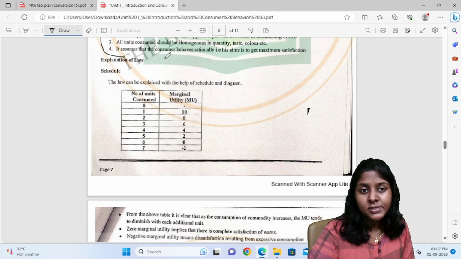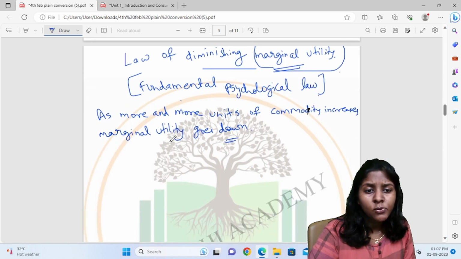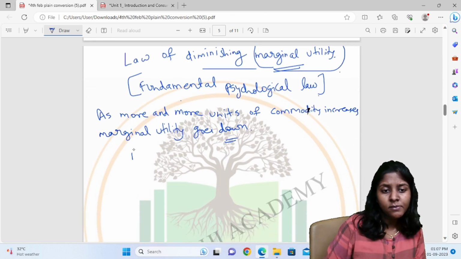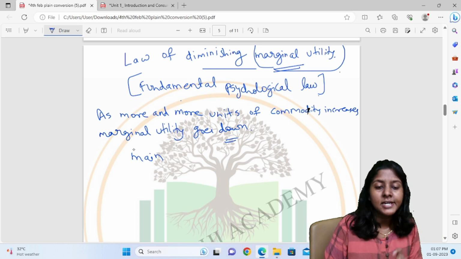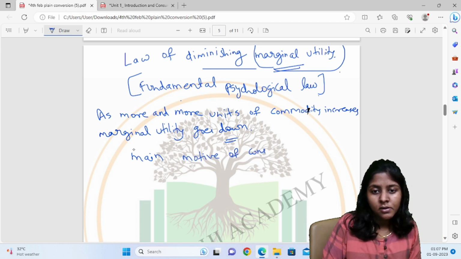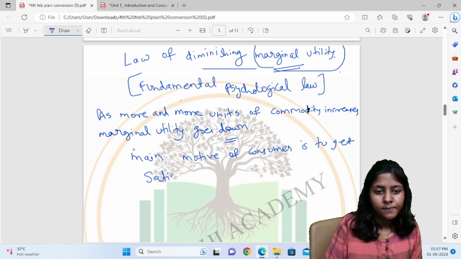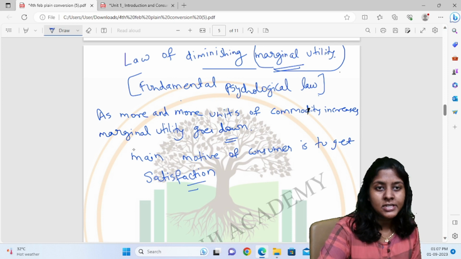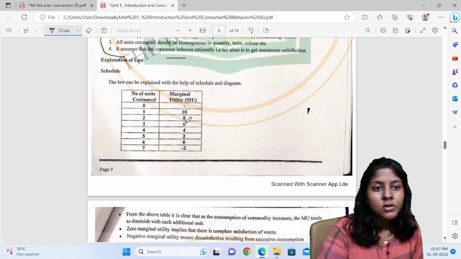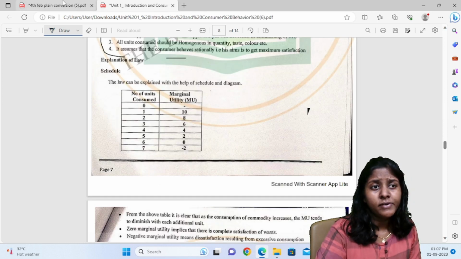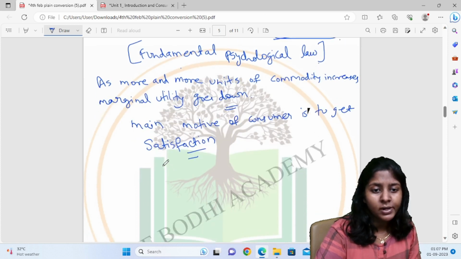Then it assumes that the consumer behaves rationally. It means, what is the main motive of the consumer here? The main motive of the consumer is just to get satisfaction. So the main motive of the consumer is to get satisfaction over here. So this law we can explain with the help of schedule and diagram.